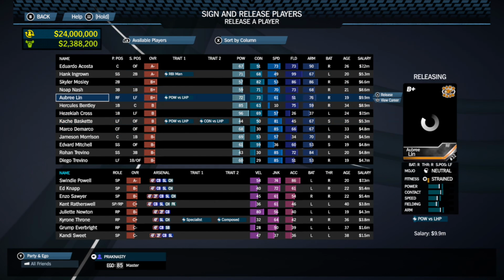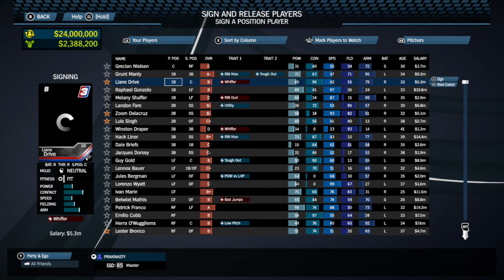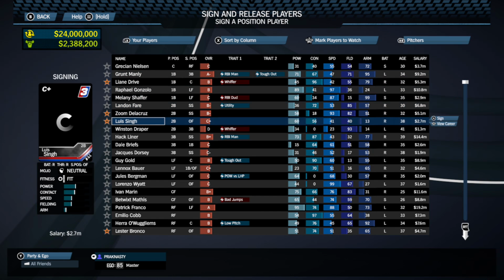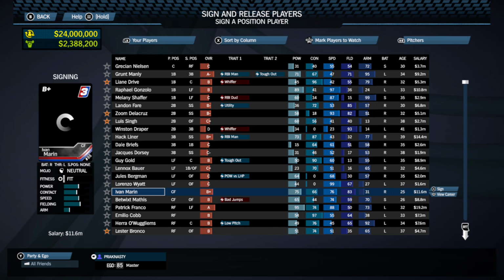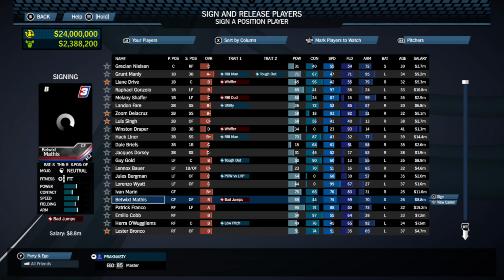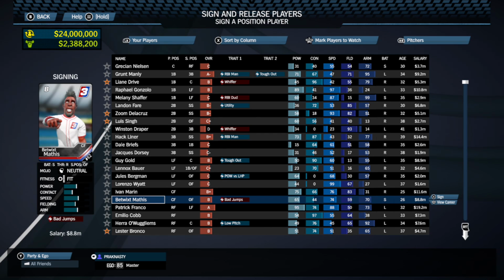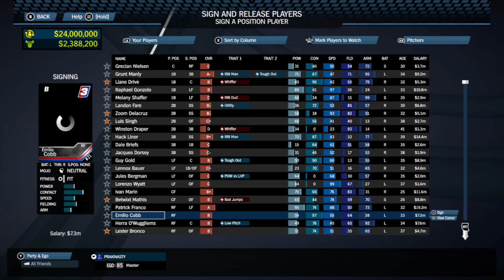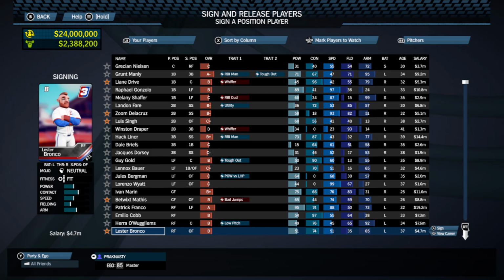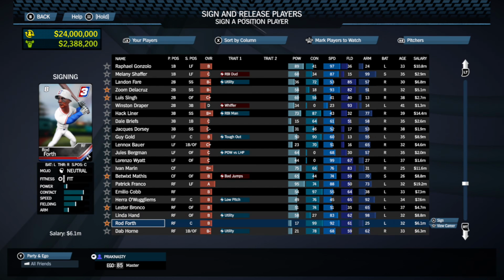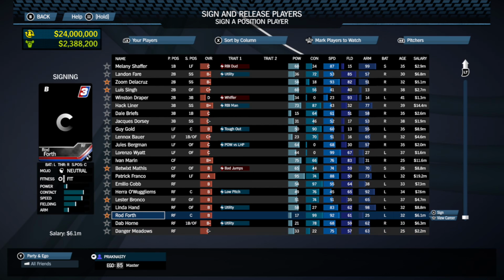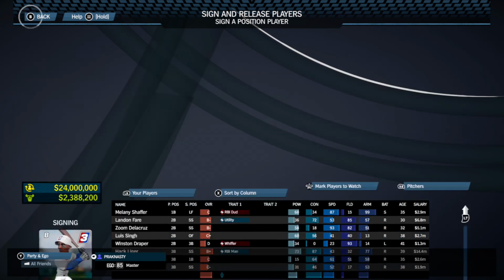Lynn unfortunately got hurt, so now we gotta look at outfielders. Is there anybody good? There's Guy Gold, but he's too expensive. Marin, still out there. Mathis is out there now, that's right. He got released last episode. I could put him on the list, maybe sign him. Maybe a cheeky signing. Bronco's pretty cheap. Could bring him in. Probably not going to, though. He's 37. 4th is pretty cheap signing, too. Thinking about it. Not going to do it, though.